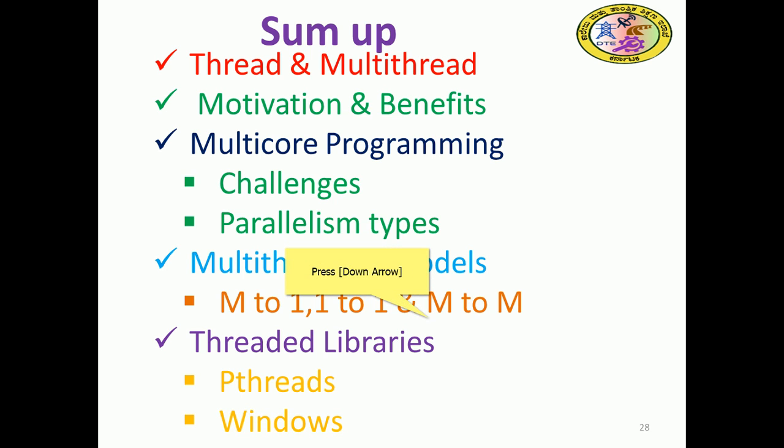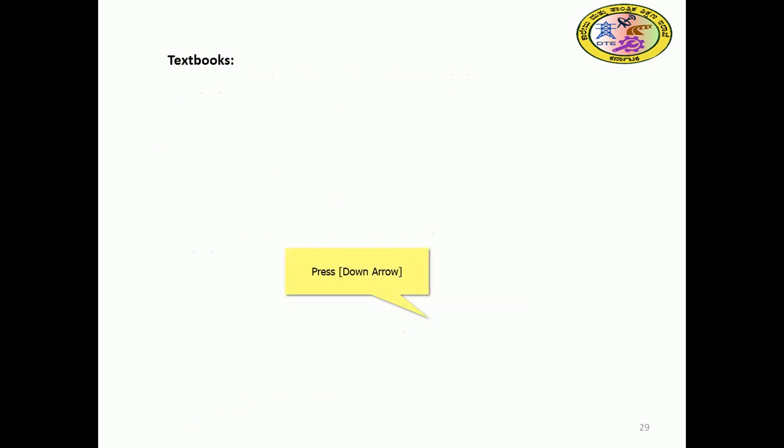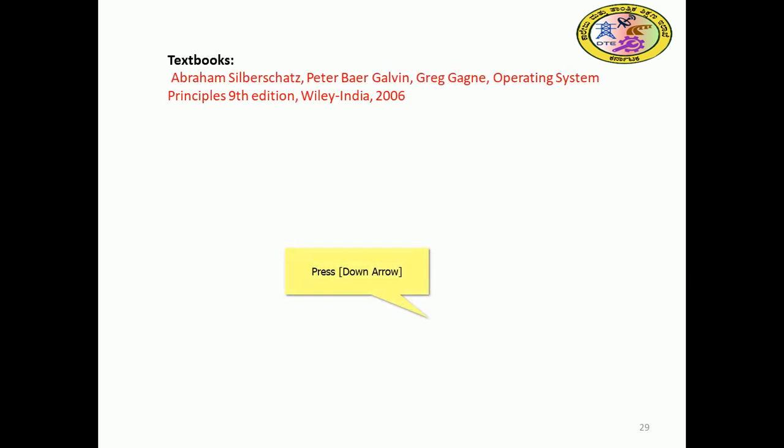This was done from the book by Abraham Silberschatz et al., which is a textbook, and many other reference books are there.